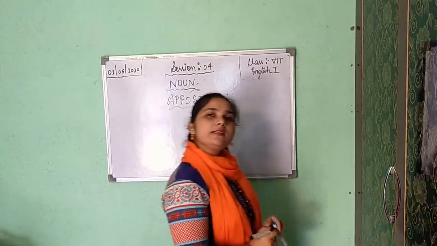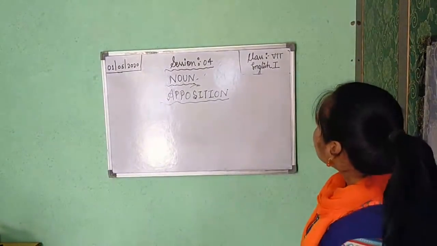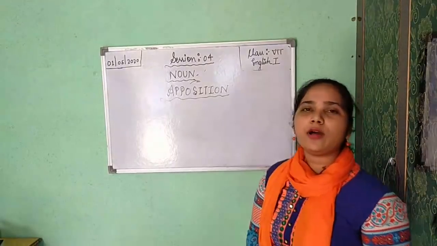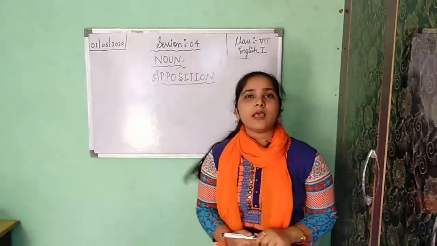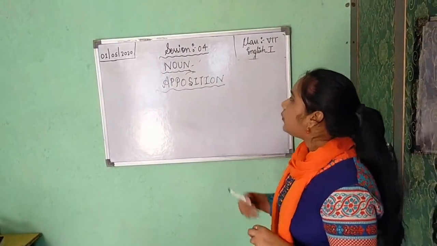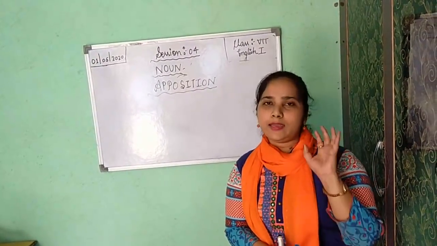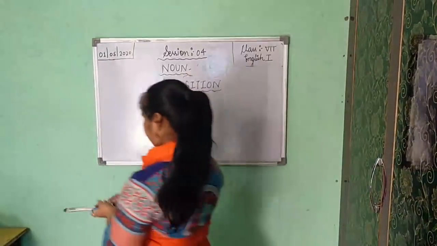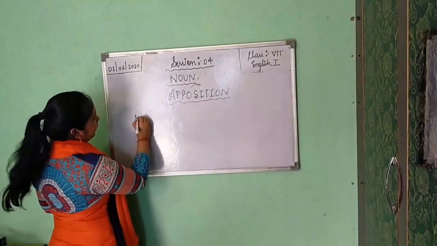Apposition. I think this is the thing which you are getting for the first time, because as I know, in class 6 you did not get this thing. Okay, so what is apposition? With the help of an example I will show you. I am writing an example.